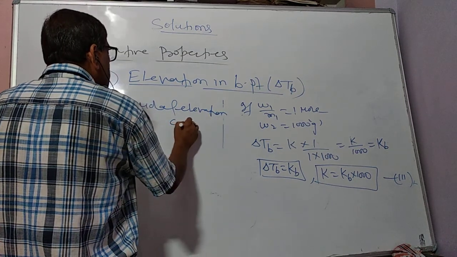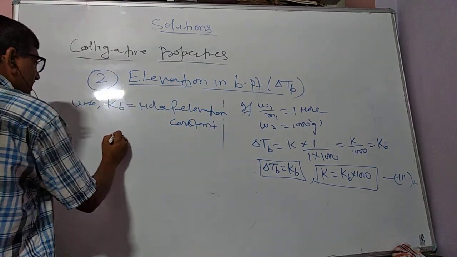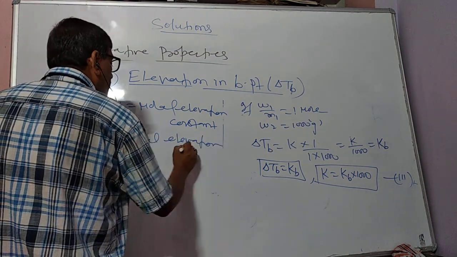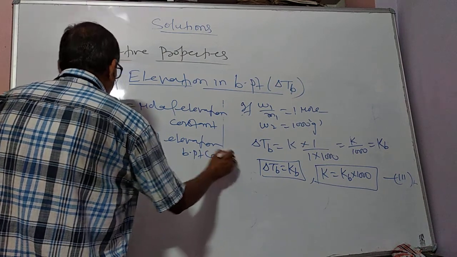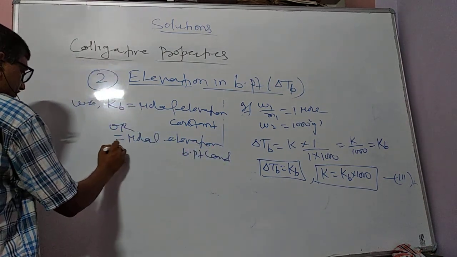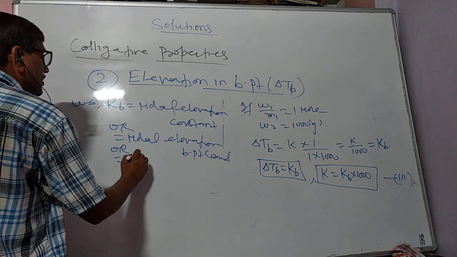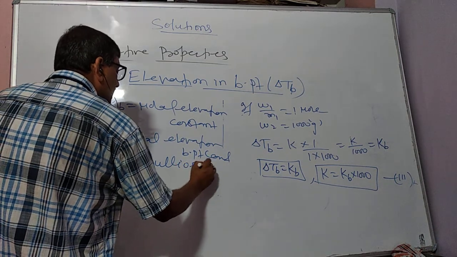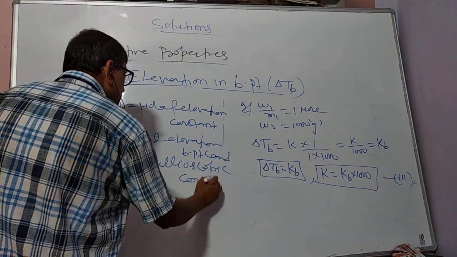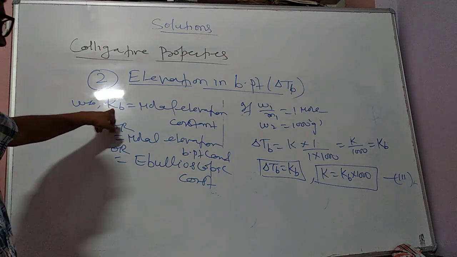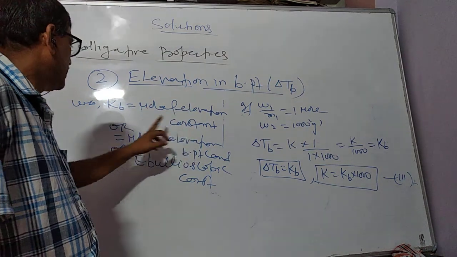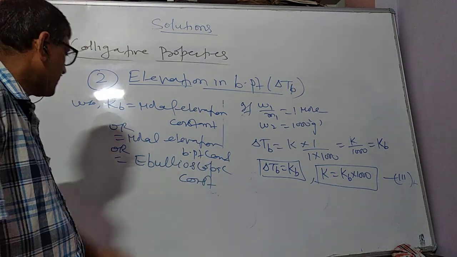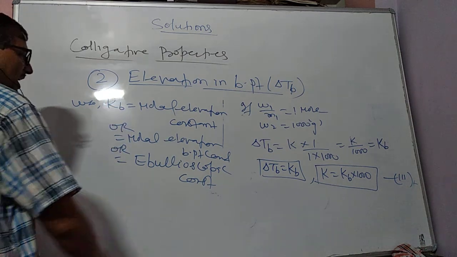It is also called the molal elevation boiling point constant, or the ebullioscopic constant. So Kb is known by three different names: molal elevation constant simply, molal elevation boiling point constant, or ebullioscopic constant. Now we will define Kb.